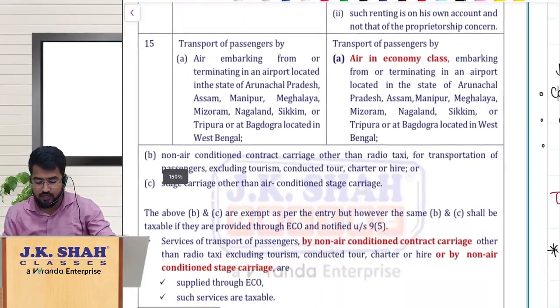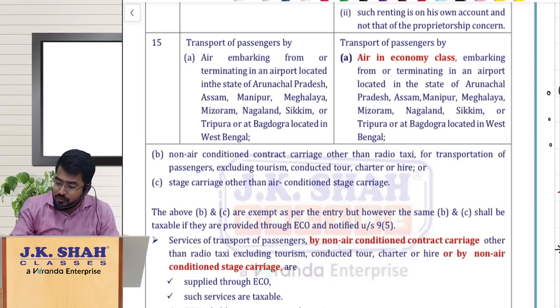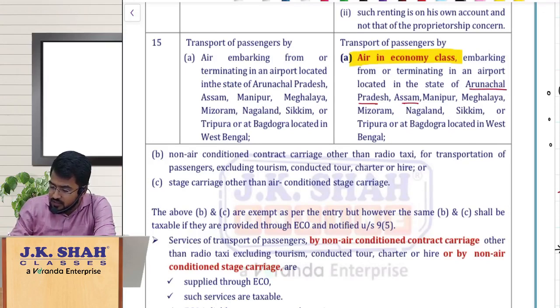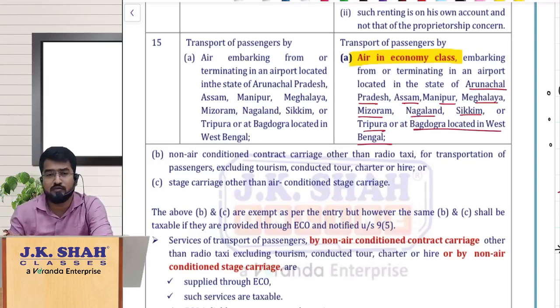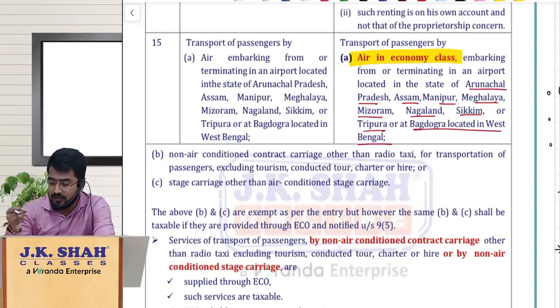Next, coming to another one related to transportation of passenger services. Guys, we have seen already entry number 15, where the transportation of passengers by air embarking from the northeastern states, that is Arunachal Pradesh, Assam, Manipur, Meghalaya, Mizoram, Nagaland, Sikkim, Tripura, and Bagdogra located in West Bengal. So transportation of passengers by air in the economy class. Earlier it was just transportation of passengers by air. Now they made it transportation of passengers by air in economy class. They have exempted it. So they are more specific here. So economy class is exempt.